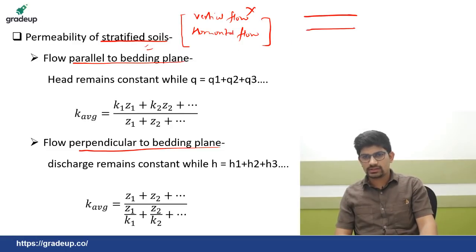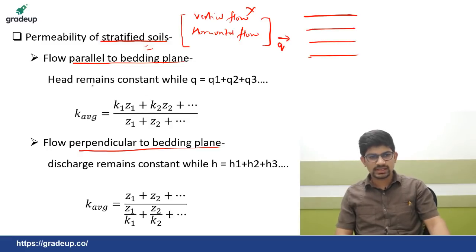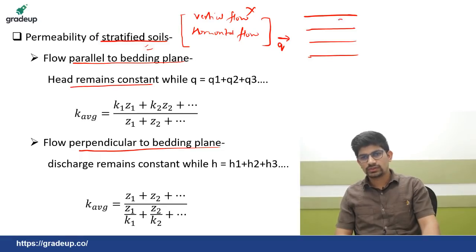If the soil is like this, and flow is happening like this, so this is Q here. In this case, the head remains constant. The depths are Z1, Z2, Z3, and permeabilities are K1, K2 and K3 and so on.